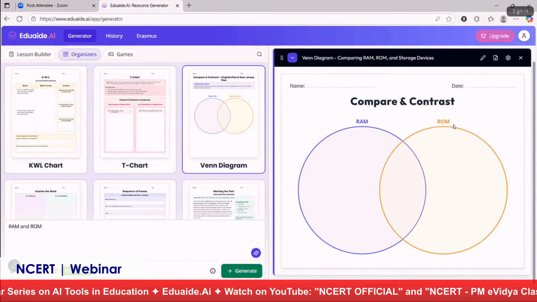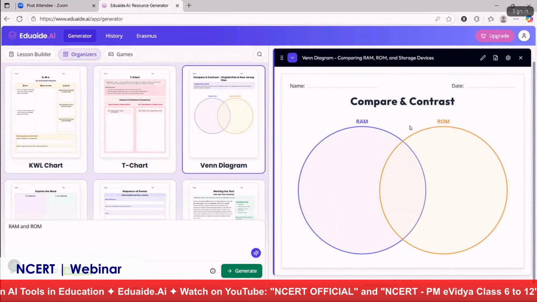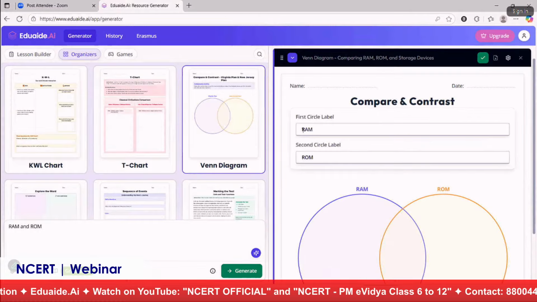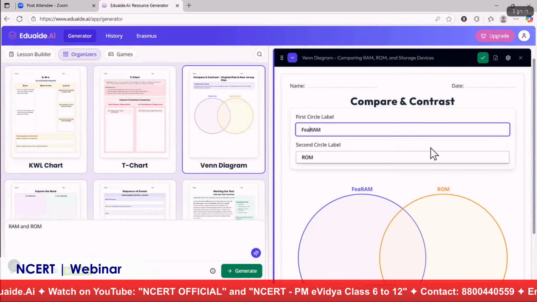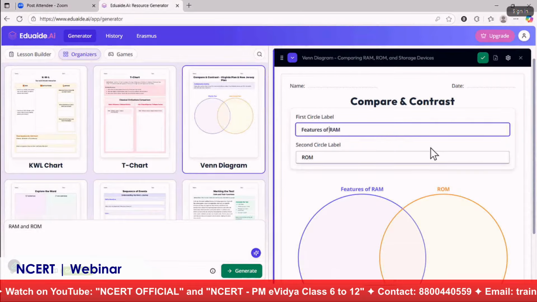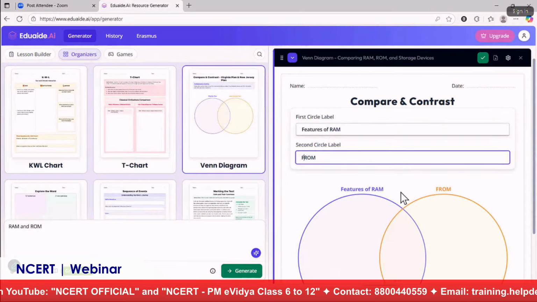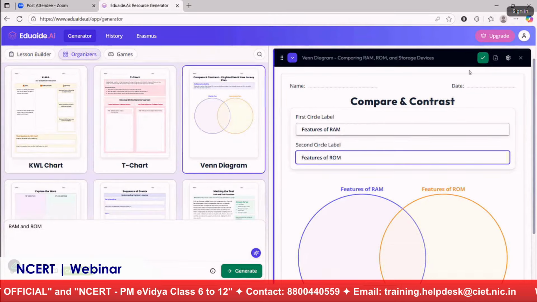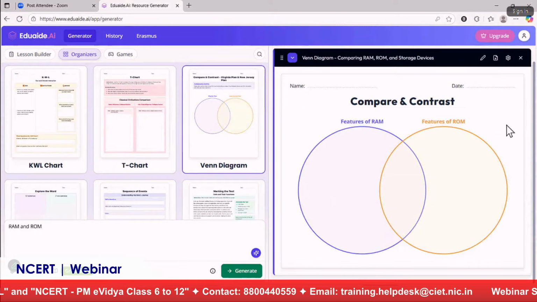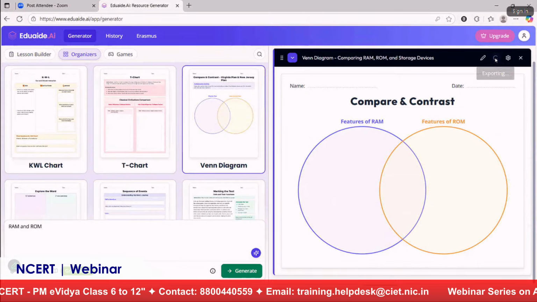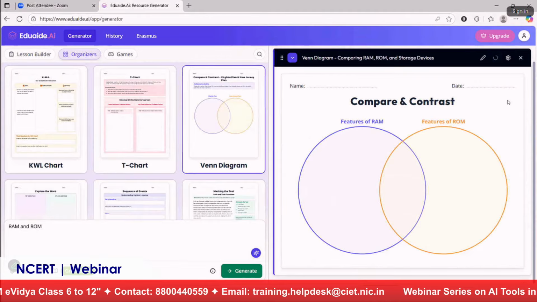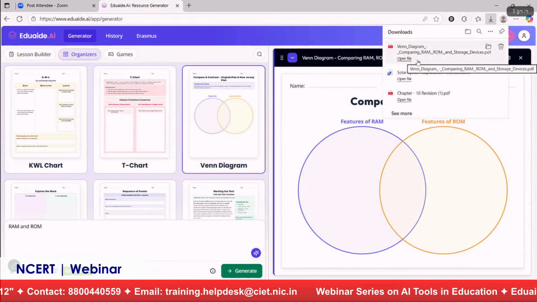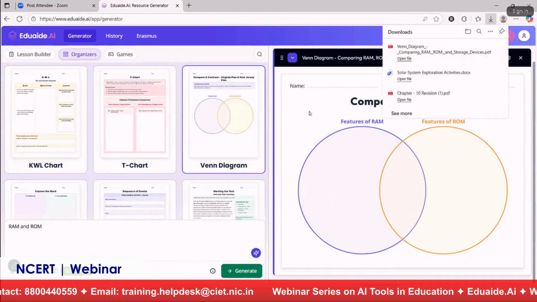Now, if you feel that maybe this part is not correct and I want to make some changes, then I can again go for this edit, and I can say here the first circle is actually features of RAM, I want them to compare. So I can make these changes anytime that I want. That's not a problem. Once I've made the changes, I click save, and you can see this can again be downloaded, printed out and given to students. Here you can see it is downloaded as PDF, and that can be given.